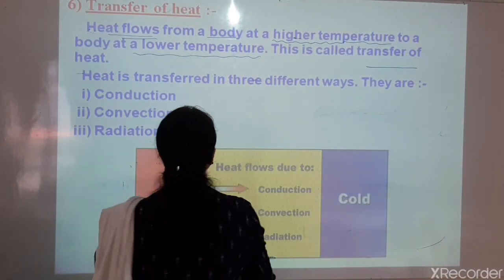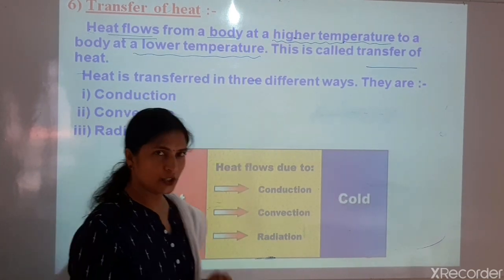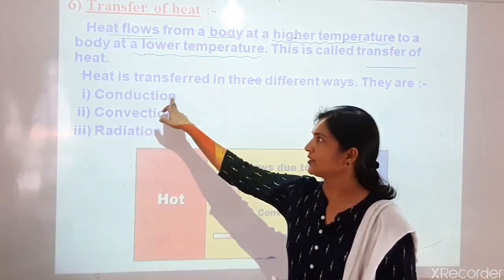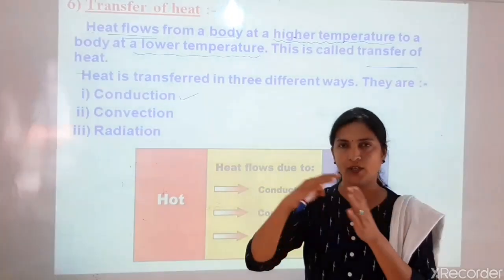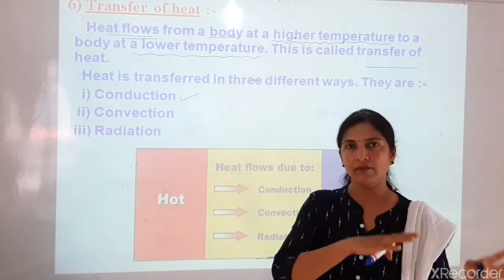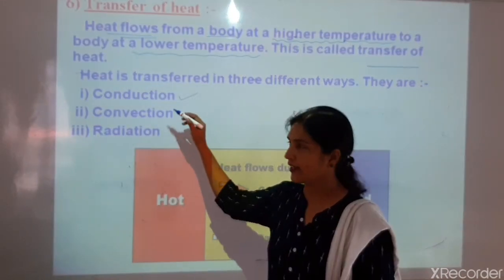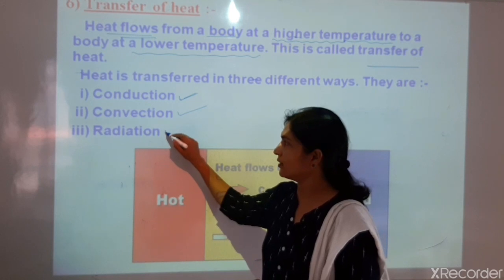Heat is transferred in three different ways. They are conduction, convection and radiation. These are the three ways by which the heat can be transferred from one object to other object, from higher level heat to lower level heat. First is conduction, second is convection and third is radiation.